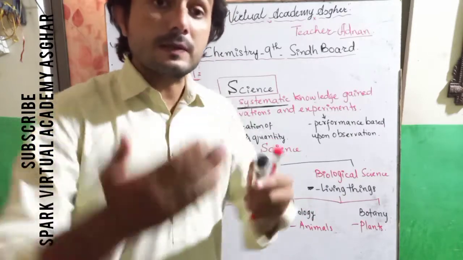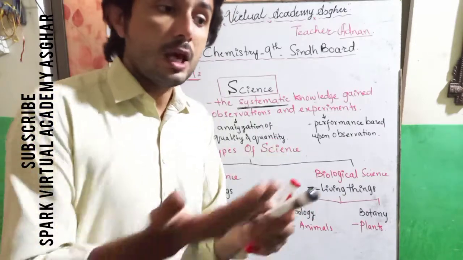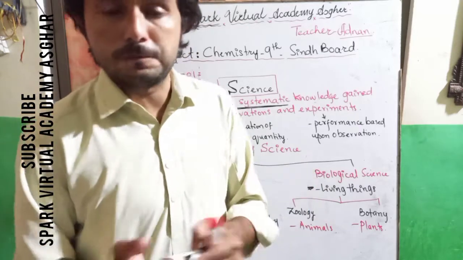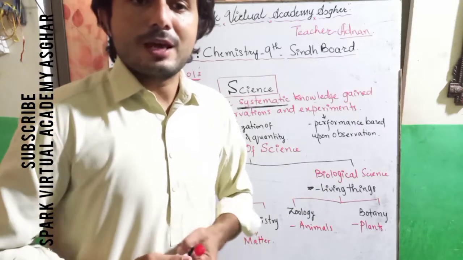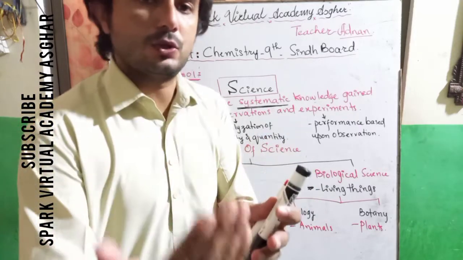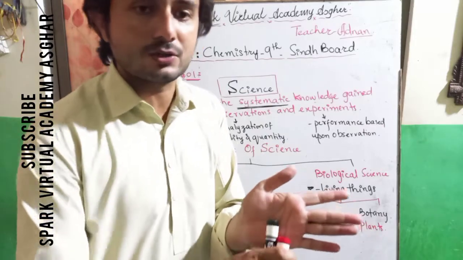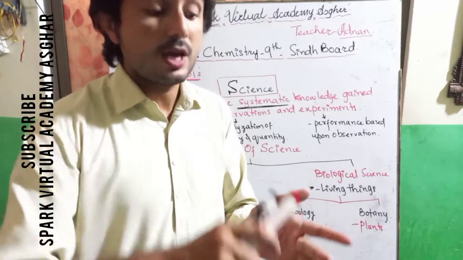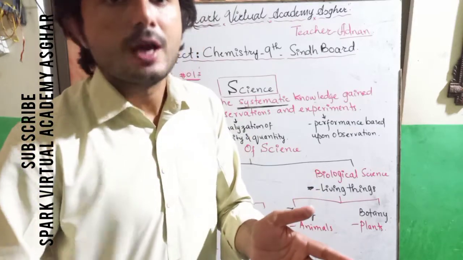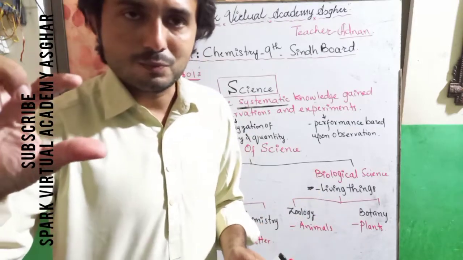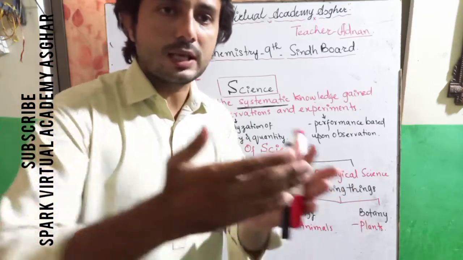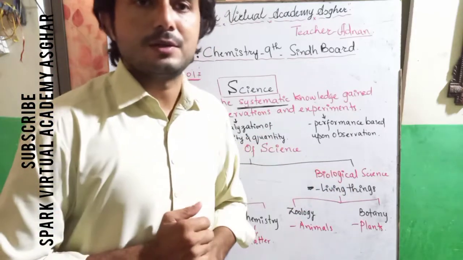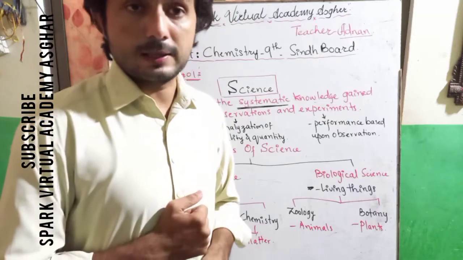There must be some system while studying any problem, any issue. For example, if I am going to school, I have to pass nursery, then KG, then first class, then second, third, fourth. That is the complete system. I cannot be admitted directly into the matric class or the 9th class. So that is basically the system.